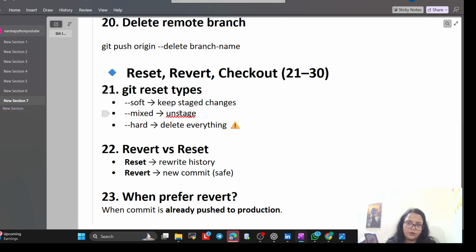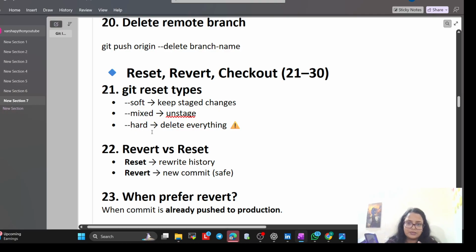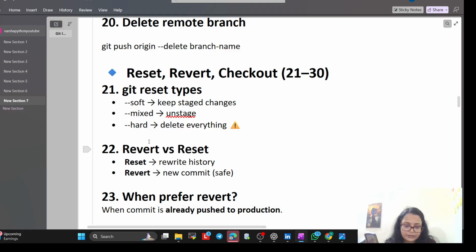Okay. Now, mix means both unstaged. Revert versus reset. First we will understand revert. Reset is rewriting, and revert means a new commit. So reset is for deleting a secret I accidentally typed. Revert is for undoing a feature that the user hated while keeping the record that we tried it.